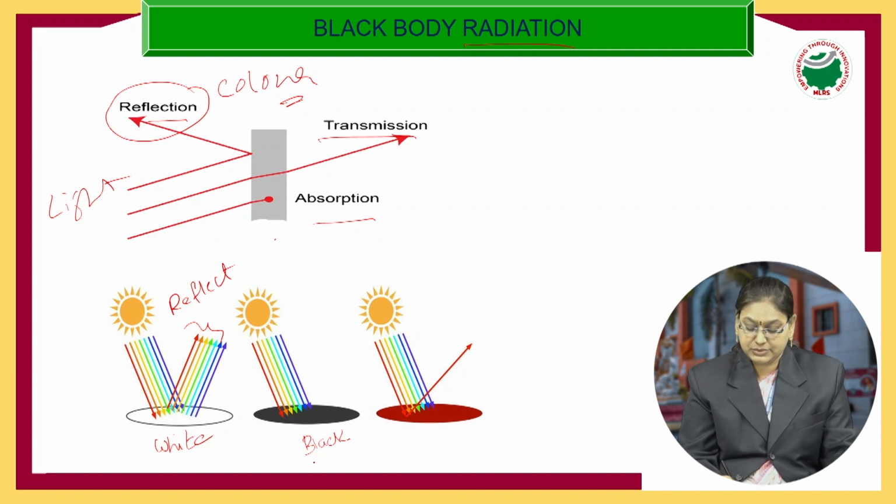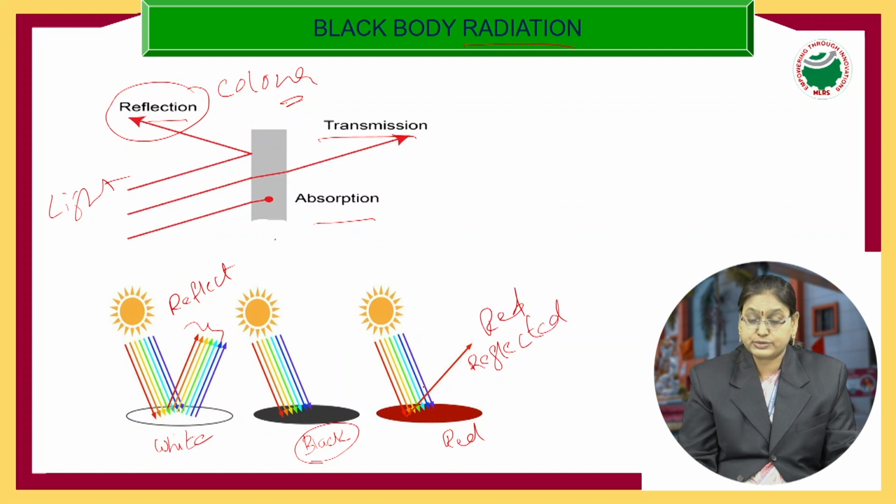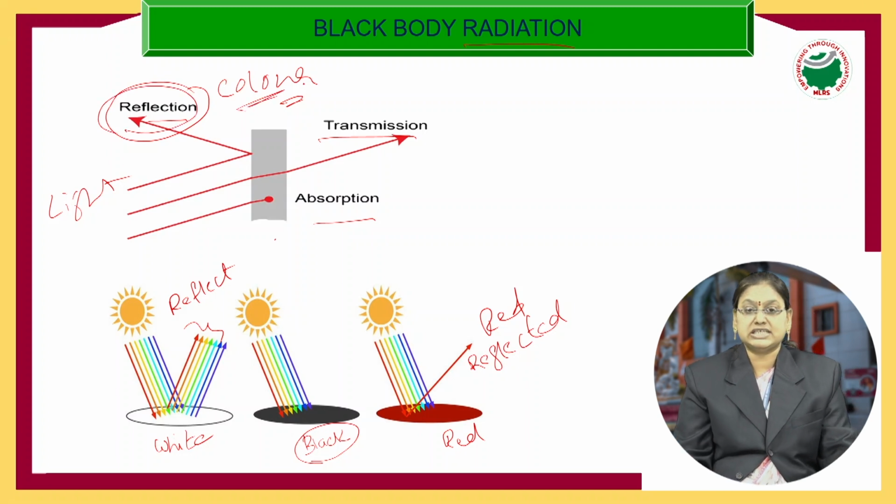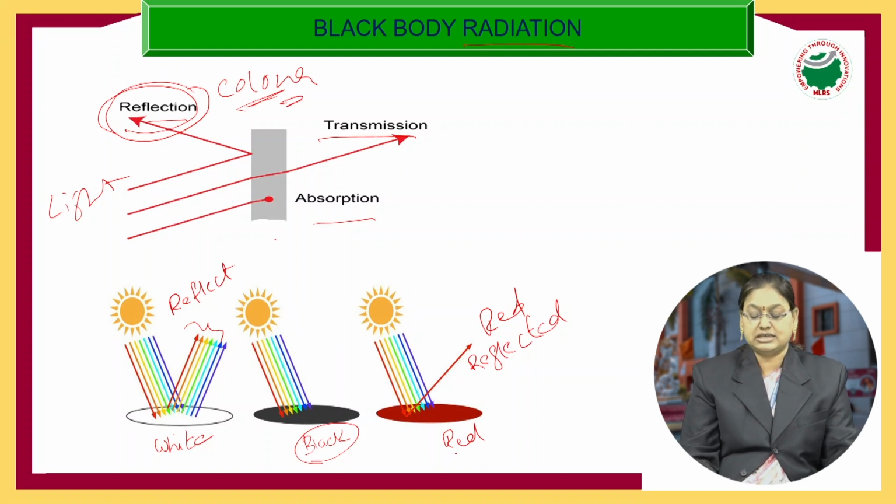Therefore, the surface appears black in color. Now, when light is falling on a red color surface, red color light is reflected, and all other colors are absorbed by the surface. Since red color light is reflected, the surface appears red in color.